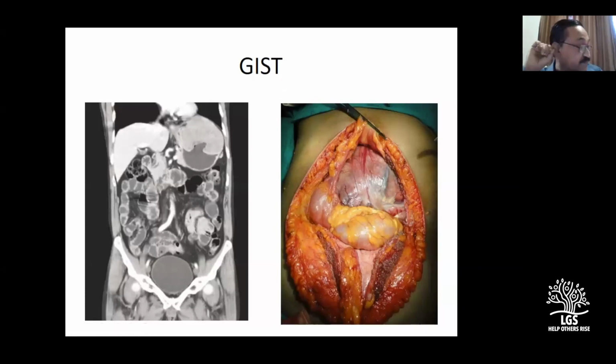Please ask. Why does this patient have pain, sir? They will not have much pain other than discomfort. Actually, there is not much of a pain. Because the size is big, they may complain of some amount of pain, and there is an ulceration into the stomach.